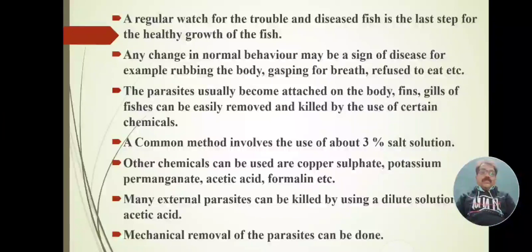Next method: other chemicals can be used. Not only salt, but other chemicals such as copper sulfate, potassium permanganate, acetic acid, formalin, etc. are used for control of pathogens and parasites. All these chemicals are used to minimize the pathogens or parasites to a proper range and proper level, because when in excess, they are harmful for the fish or the aquatic animal.